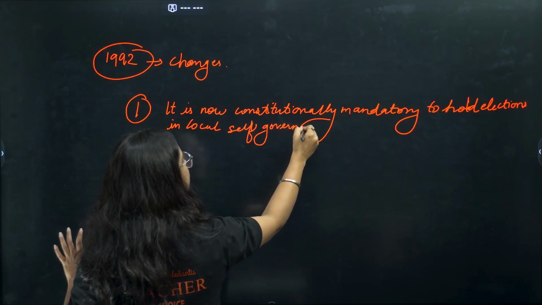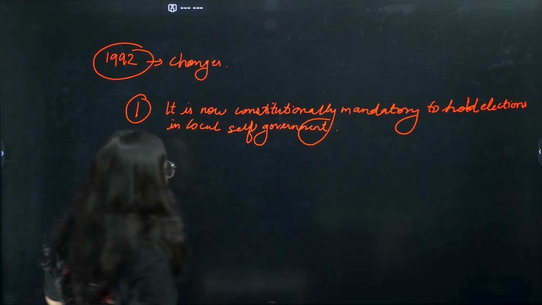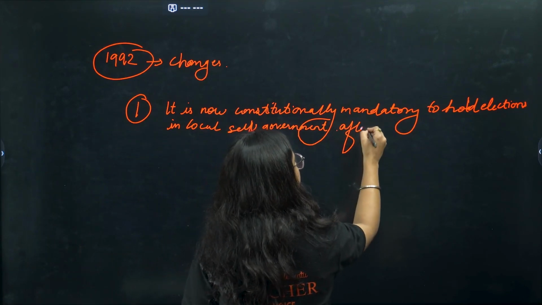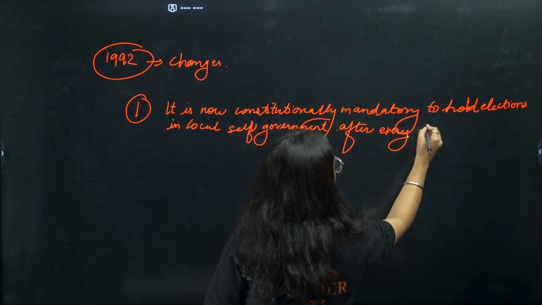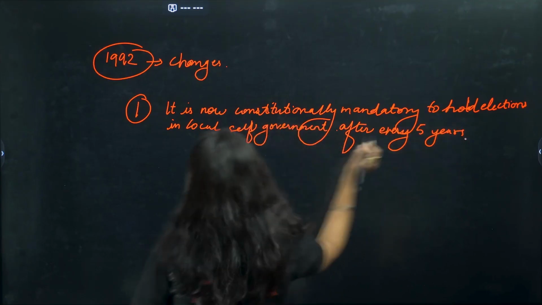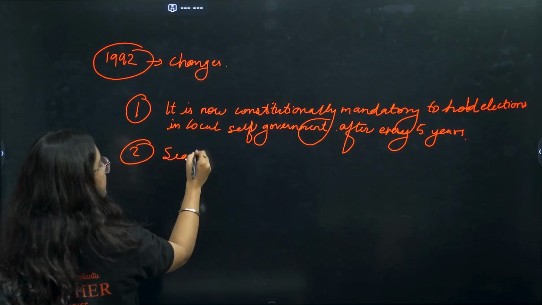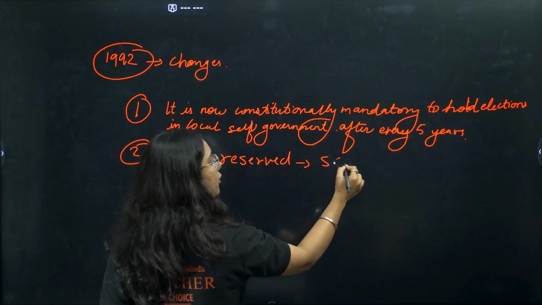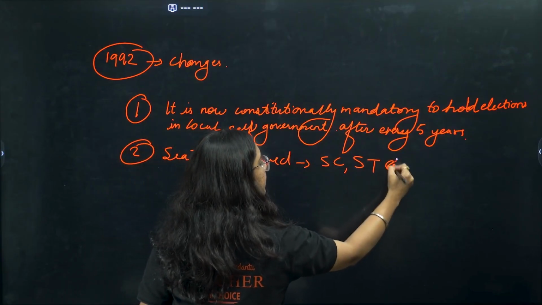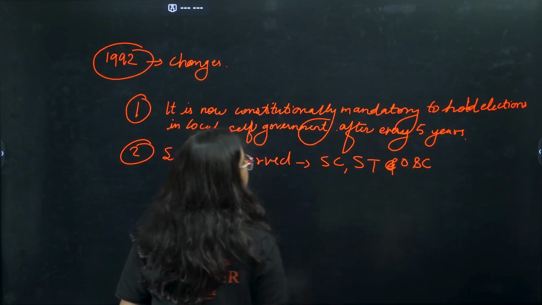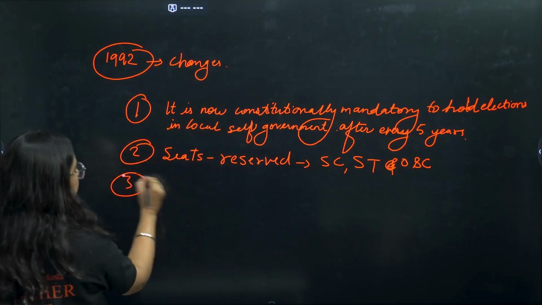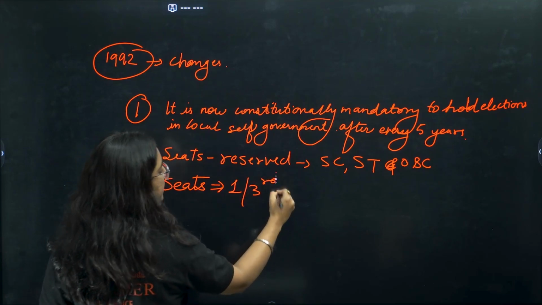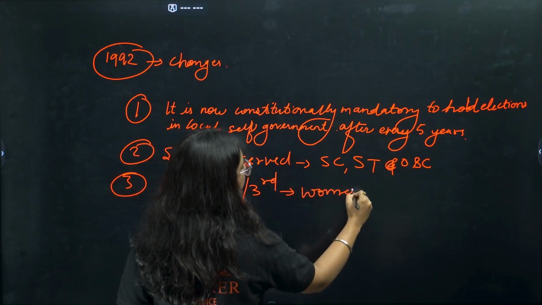Now it became constitutionally mandatory that you need to hold the elections after every five years. Okay, in these elections seats will be reserved for SC, ST and OBC. Other than that, there are seats. How many seats? One third seats that were reserved for women.